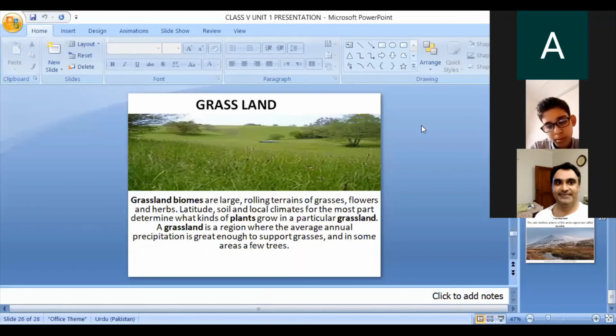Now, grasslands are found in both cold and hot countries. The plants which grow here are tough, such as short grasses and herbs. You can see short grasses and herbs in this picture. In the summer, the grass blooms with wildflowers.